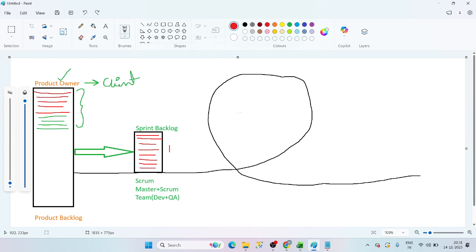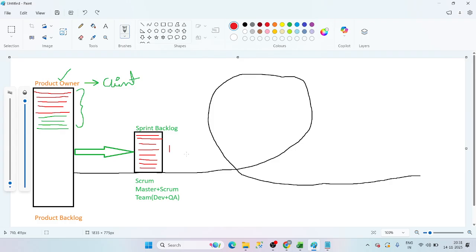Then only we can confirm that yes, we can complete this ticket or we cannot complete this ticket. Initially we can't say that, guys. Understood? Surabhi, Kanchan, Vijay, Hari? Yes.